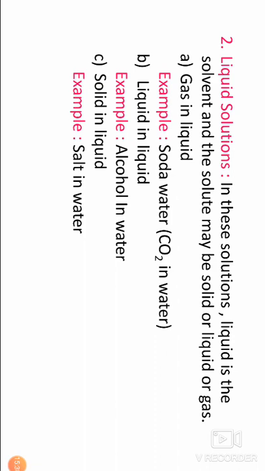These two combine to form soda water. Liquid in liquid. In the solution, one liquid is alcohol and another liquid is water. Solid in liquid. In the solution, solid is salt and liquid is water.